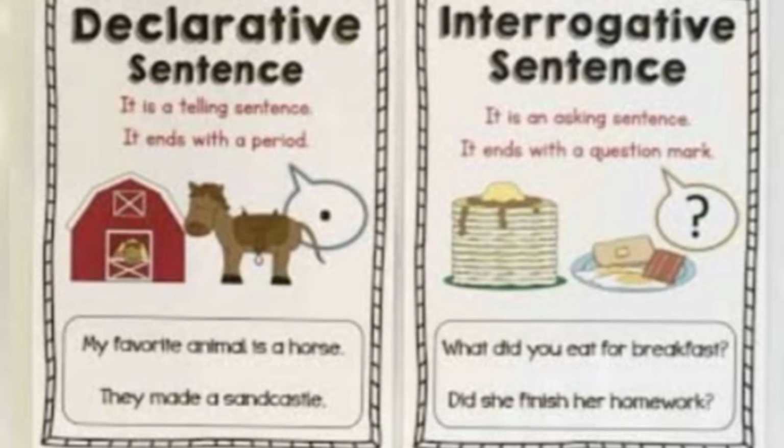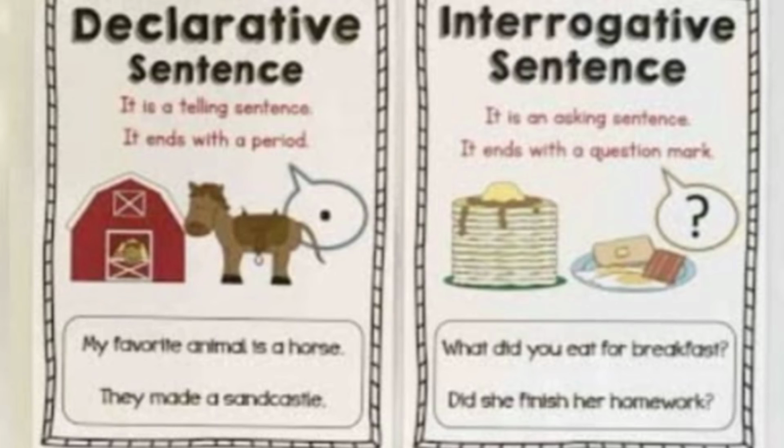So move forward. Interrogative sentence. I already told you that it is an asking sentence or question mark sentence. It ends with a question mark. Okay? So it's time for examples. So let's start. Interrogative sentence. What do you eat for breakfast? As you are seeing, this sentence ends with a question mark. So it is an interrogative sentence.